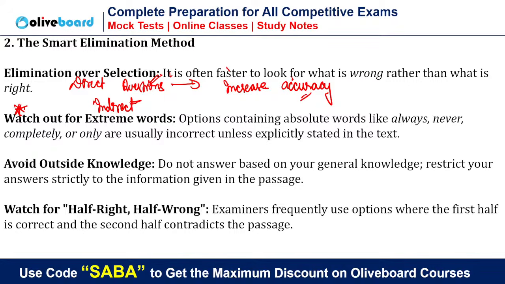When you have extreme words like only, completely, always, author always says this, author never says this, all extreme words should be eliminated unless the author has specified this.